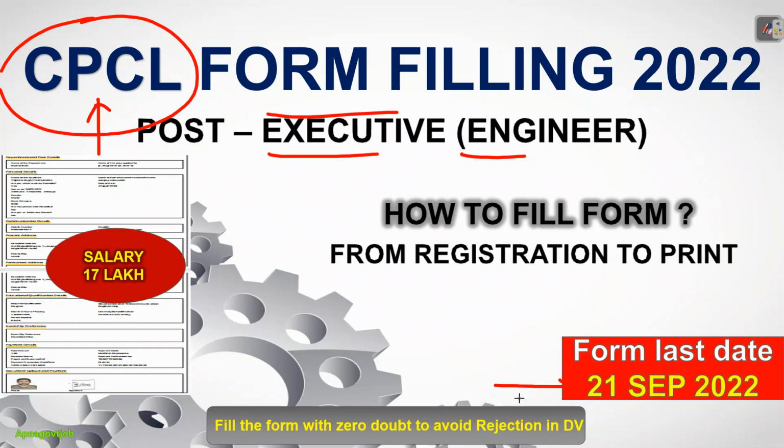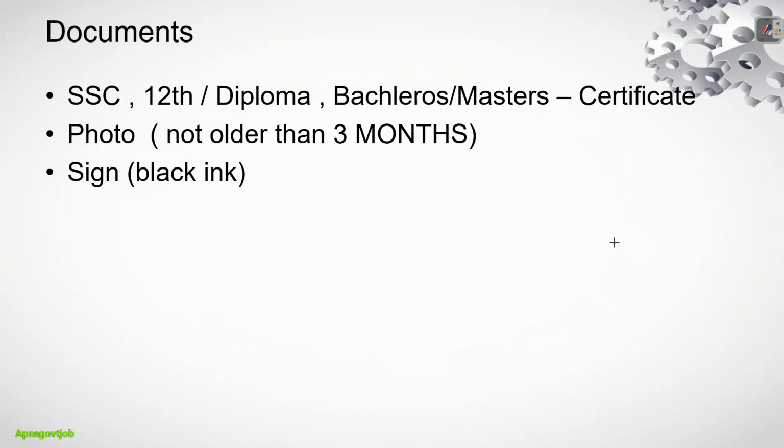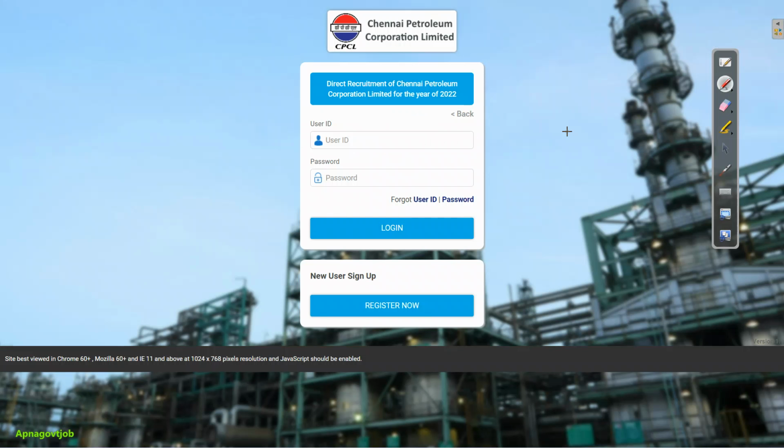So let's start our video with first point, that is what documents are required to upload or to carry with you while filling the form. So first SSC mark sheet is required, 12th or diploma mark sheet is required, and bachelor's or master's certificate is required. Then photo, which should be not older than 3 months, and signature should be required in black ink on white paper.